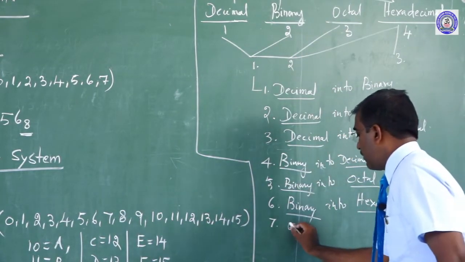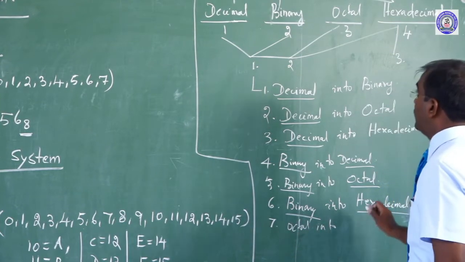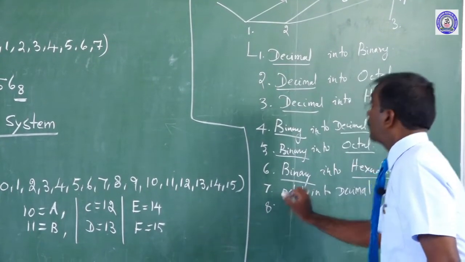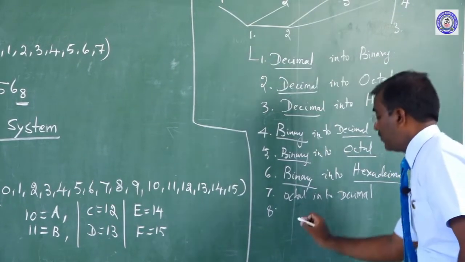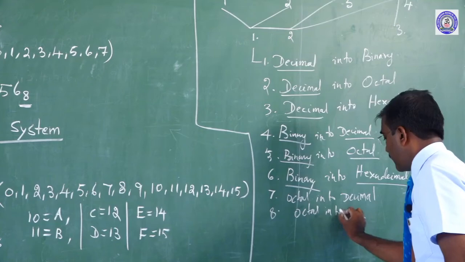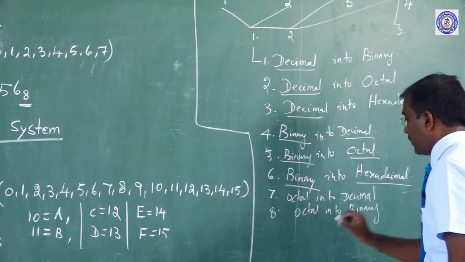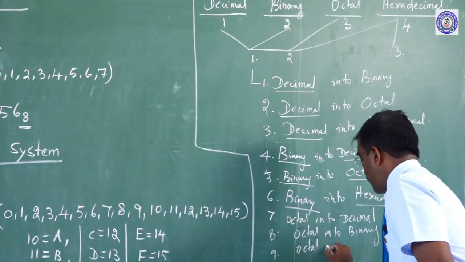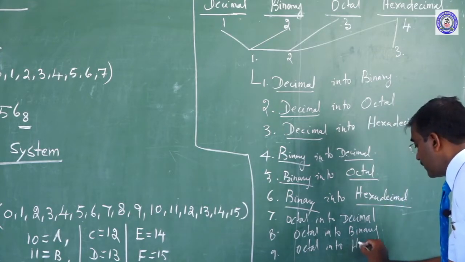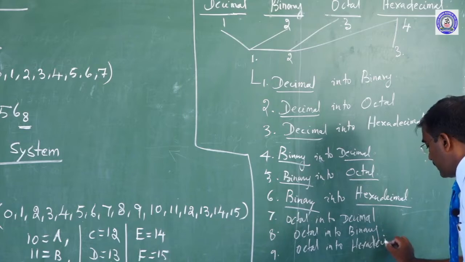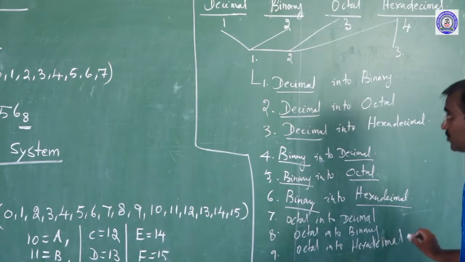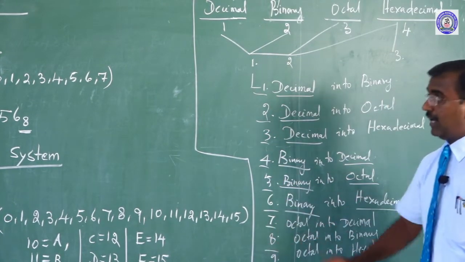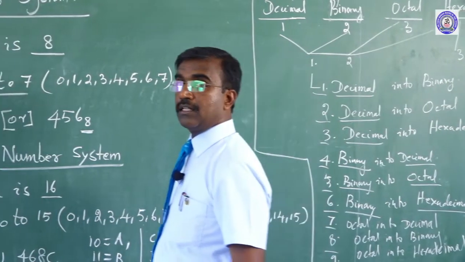In total, there are 9 types of conversions: 1, 2, 3, 4, 5, 6, 7, 8, 9.